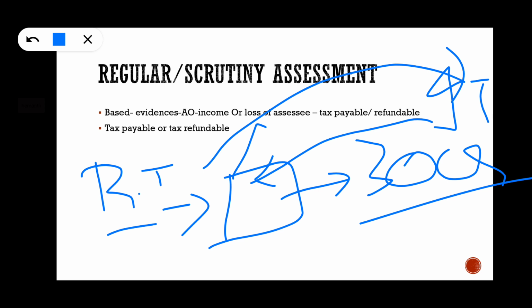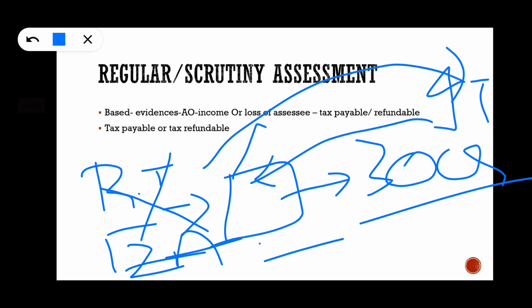Can this assessing officer reject the 12A registration for this trust? No. The assessing officer, for a trust referred under section 10 subsection 23C or 11, cannot directly withdraw the approval of registration.